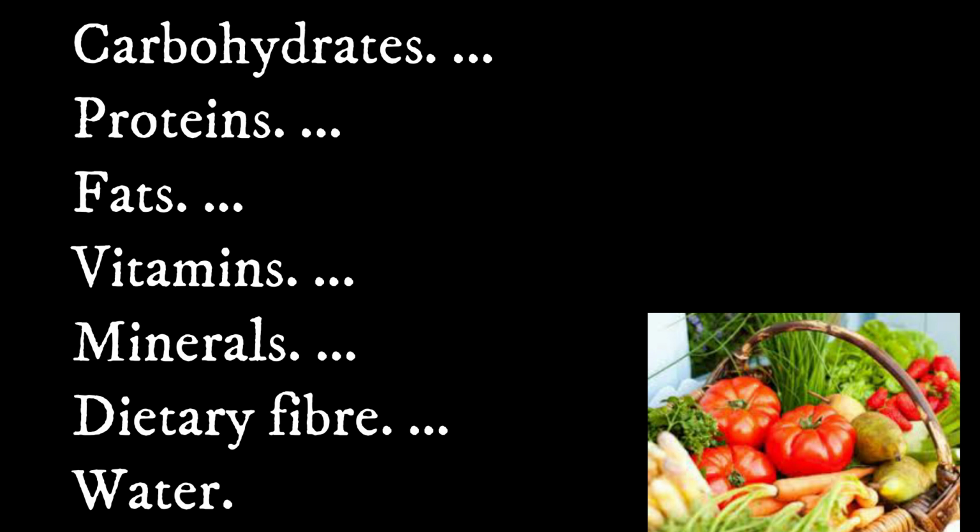Mainly they are divided into 7 types of nutrients. What are the 7 types? We are going to know in detail. Am I clear, children?